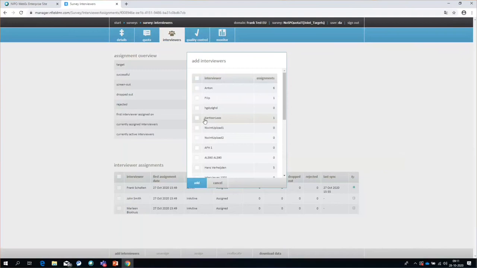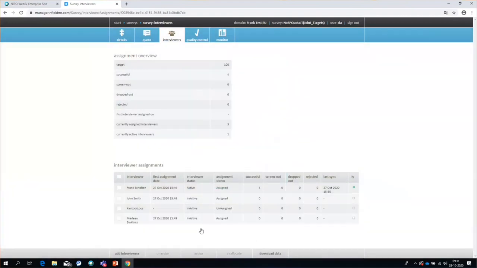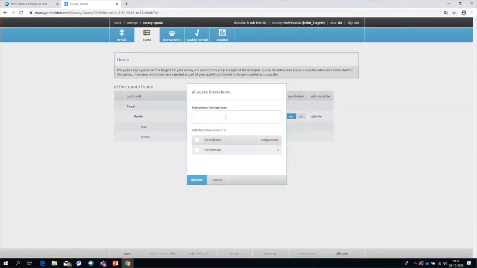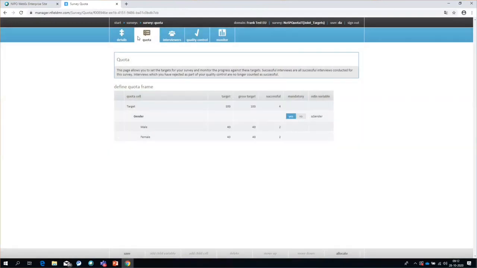You add an interviewer. And again, I could decide to make this a free intercept by simply selecting this interviewer and assigning him, or, which usually will be the case, I actually want them to work on that quota frame, because there isn't a quota frame for no reason, and that means go to the quota frame and then allocate this interviewer. This time we don't have to choose how many we want to assign to this interviewer because they're all working towards the same targets, so they all get the same target. So this is how these 3 flavors of the basic survey look in the classic manager.